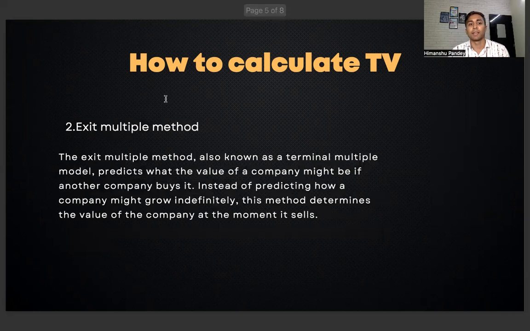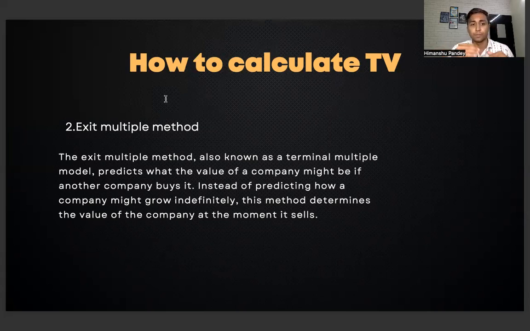Then there is the exit multiple method. Let's try to understand what the exit multiple method is. The exit multiple method is also known as the terminal multiple model. It predicts what the value of the company might be if another company buys it, instead of predicting how a company might grow infinitely. This method determines the value of the company at the moment of sale.